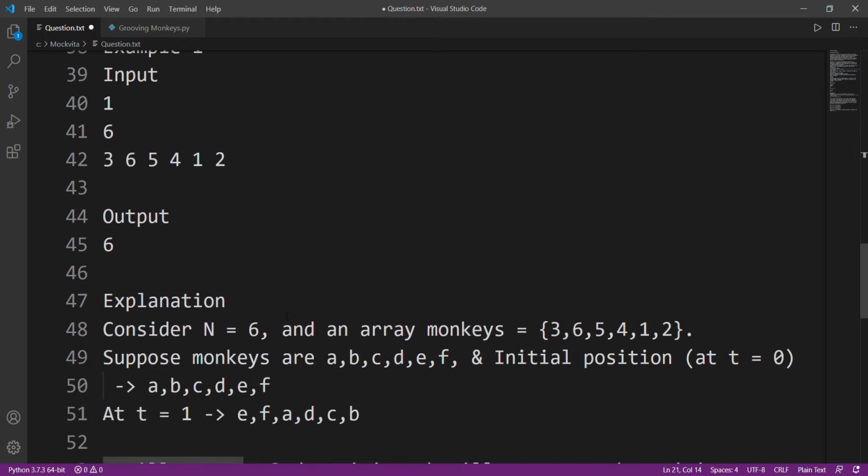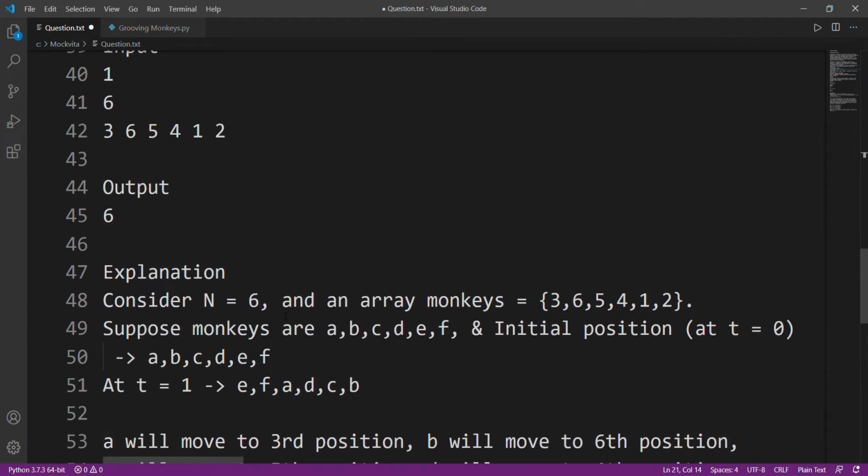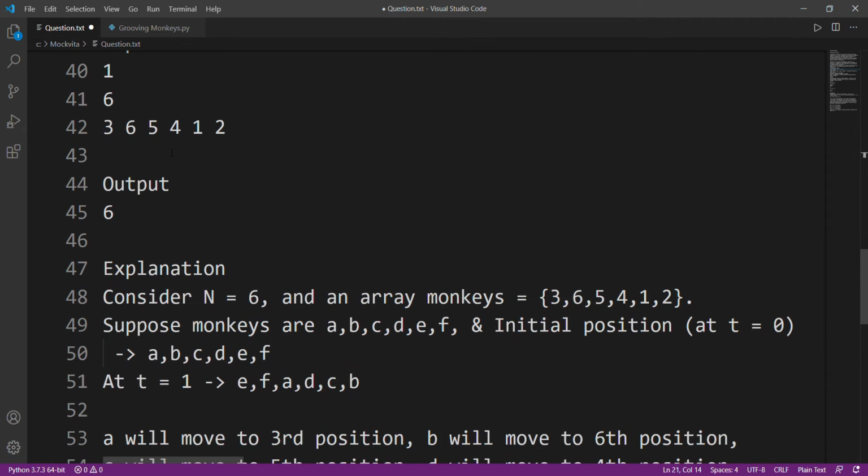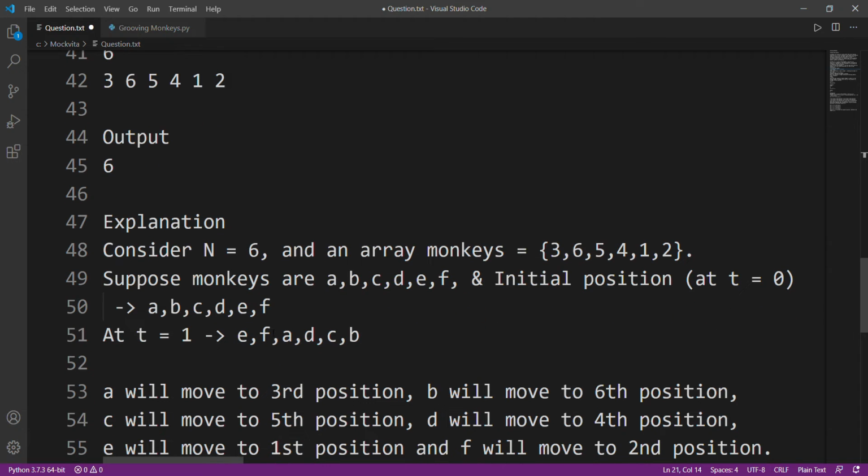Now they have provided us with an explanation. Suppose we have 6 monkeys a b c d e f, and this is the pattern that they'll be following. So monkey a, following the pattern, will go to position 3. So monkey a has gone to position 3. Monkey b will go to position 6. Yes, it's on position 6.